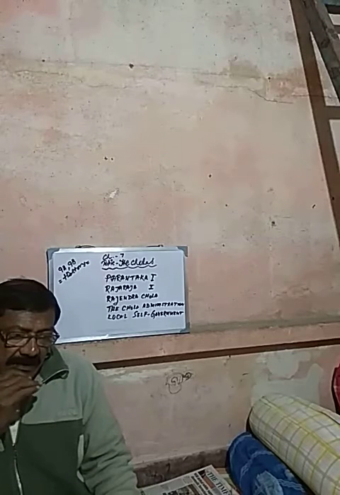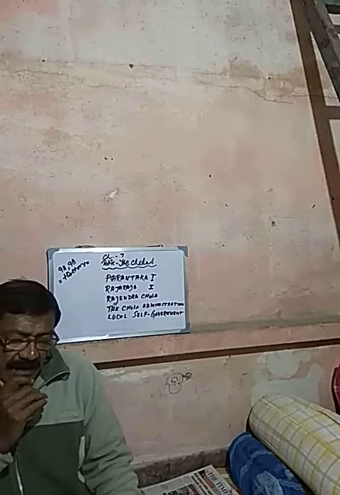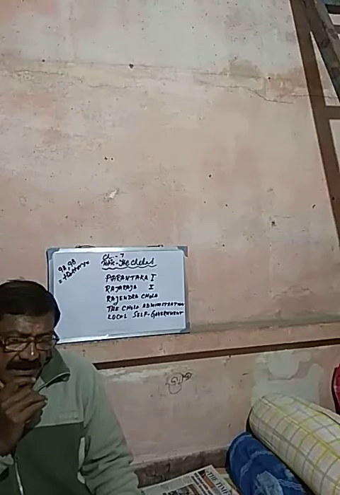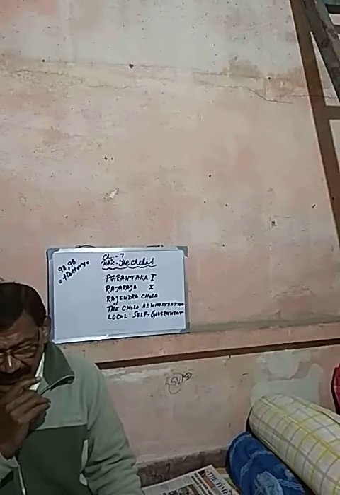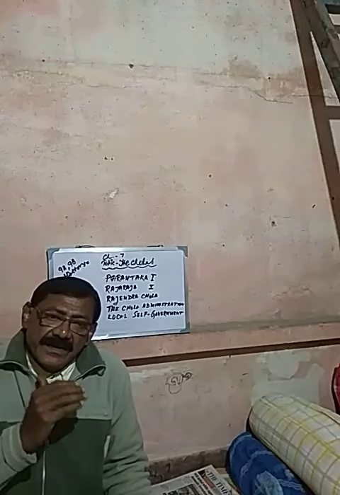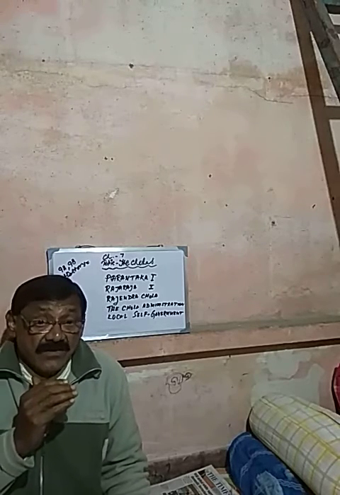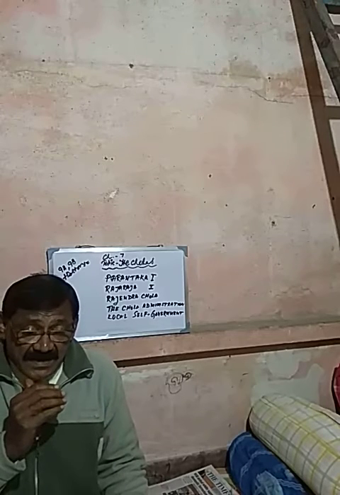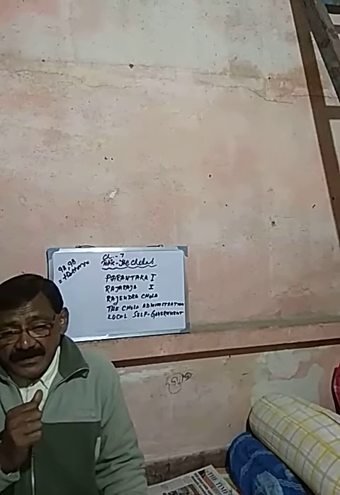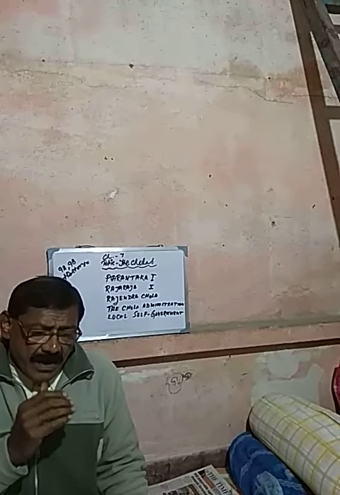It is said that Parantaka 1 was a ruler who founded the Chola kingdom. But according to the historians, the real founder of the Chola kingdom is Rajaraja 1, the son of Parantaka 1. Now what did Parantaka 1 do?